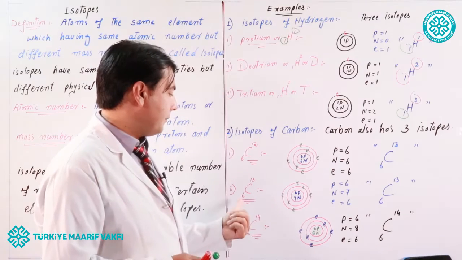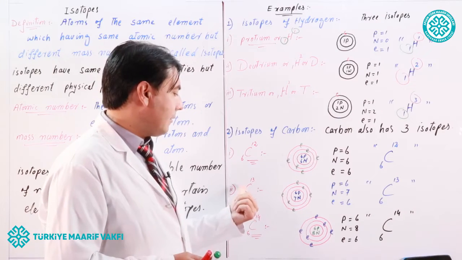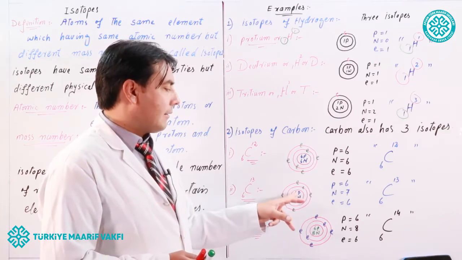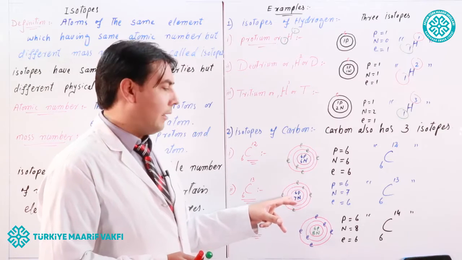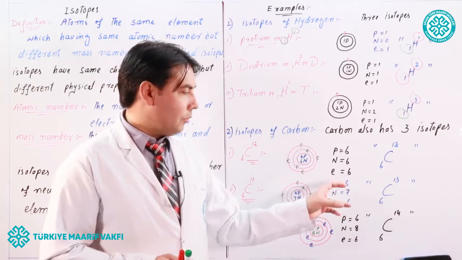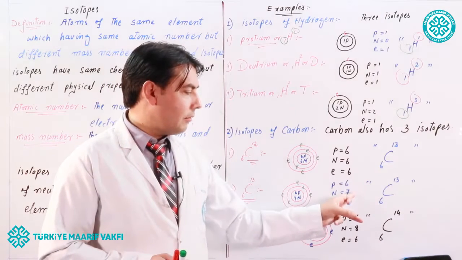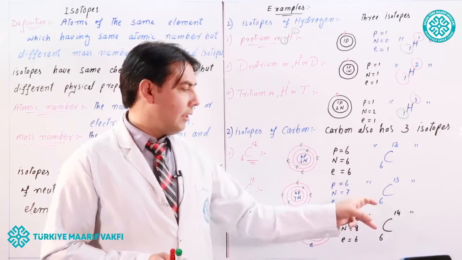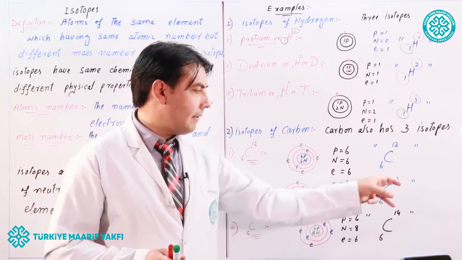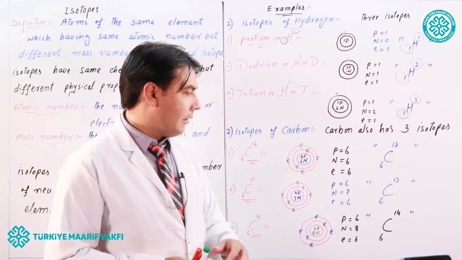Look at the second, carbon 6, 13. It has 6 protons, 7 neutrons in the nucleus and 6 electrons in the shells. So the atomic number is 6, and the mass number is 6 plus 7, equal to 13.